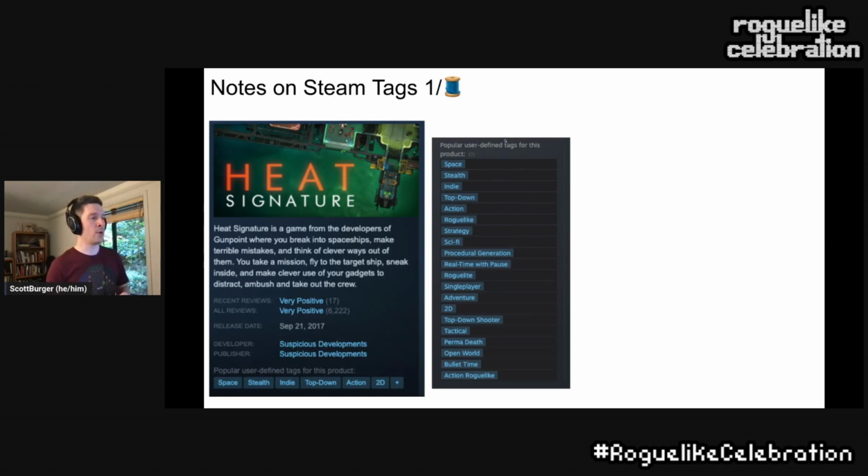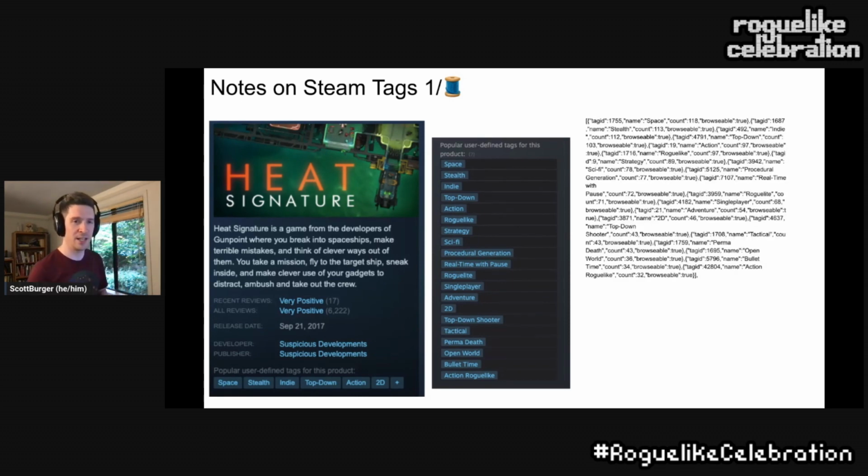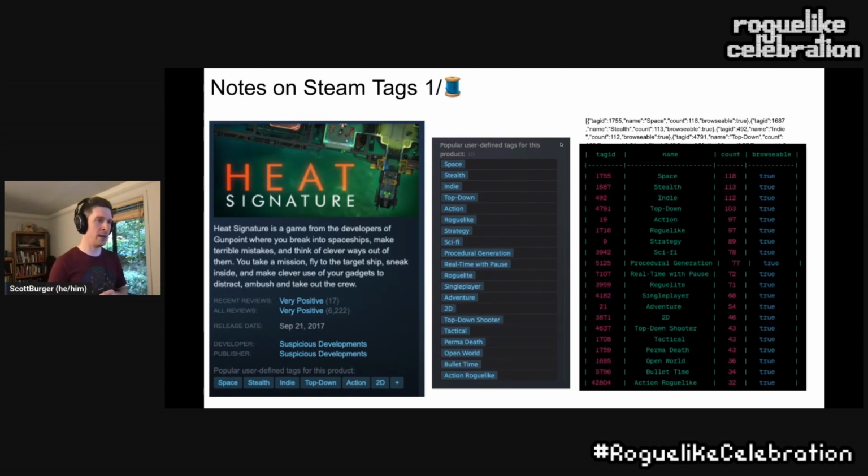But how are these sorted? Well, if we do our favorite thing and look at the source code behind the page, we see that this tag data is organized by count. So what seems like a random grab bag of tags in the Steam store is actually ordered by the frequency at which they're applied. So we have space count 118, stealth count 113, following the trend down the line, and in a little more human readable format here. So this is how the data is ordered.